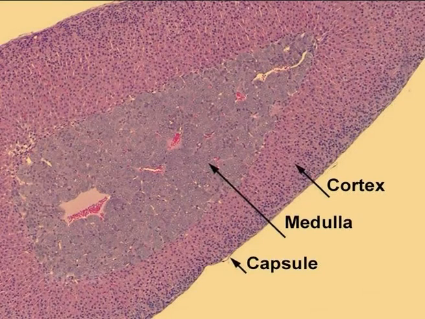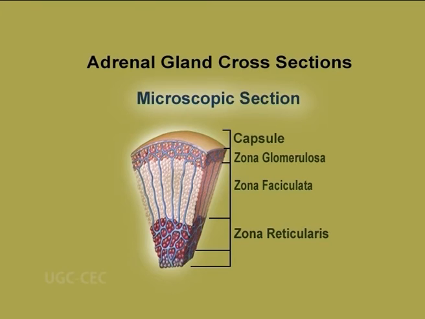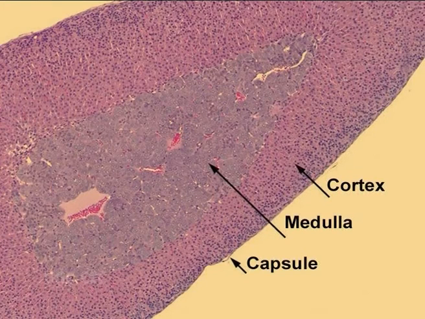When observed at low magnification on the left, the capsule A, cortex B and medulla C are visible. At higher magnifications, the divisions of the cortex are visible. The zona glomerulosa, with cells in small clusters, secretes aldosterone, the zona fasciculata secretes cortisol, and zona reticularis secretes the androgens or sex hormones. The medulla is the site of epinephrine and norepinephrine production.